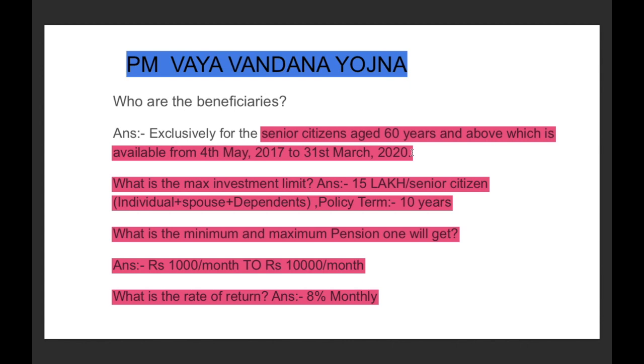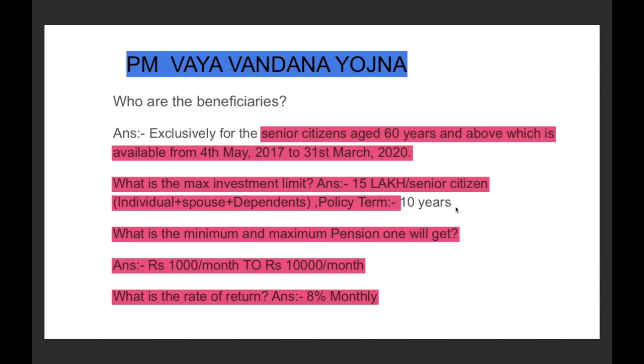Now, what is the maximum investment limit? Maximum investment limit is 15 lakh per senior citizen, and this 15 lakh comprises the individual plus spouse plus dependents. It is not that, for example, if I have 3 members in my family, I am contributing 15 lakh, my wife is contributing 15 lakh, and my son is also contributing 15 lakh. It is not possible. What is possible here is that we can contribute 5 lakhs, 5 lakhs, and 5 lakhs, and the total should not be more than 15 lakh. But they can all be part of the Pradhan Mantri Vaya Vandana Yojana. This is important to remember. And the policy term is 10 years.